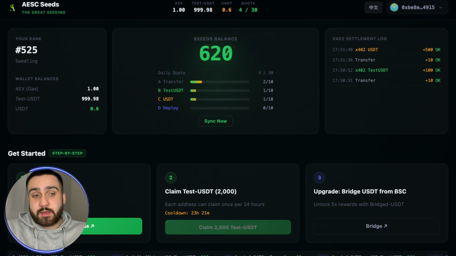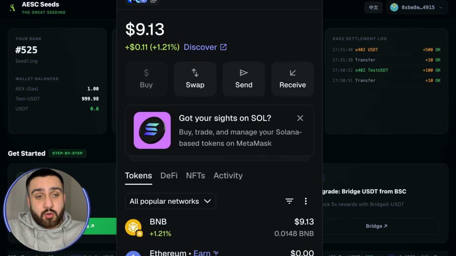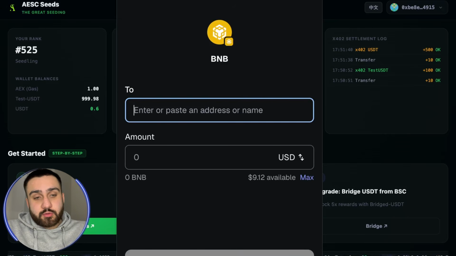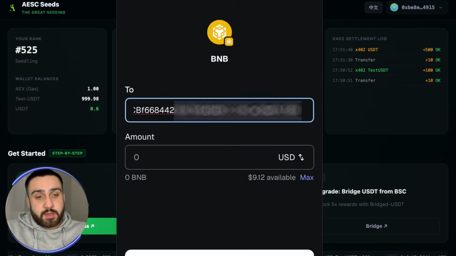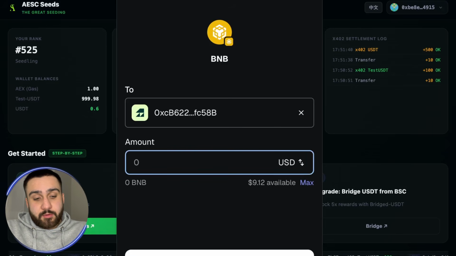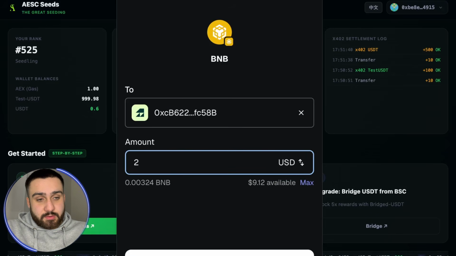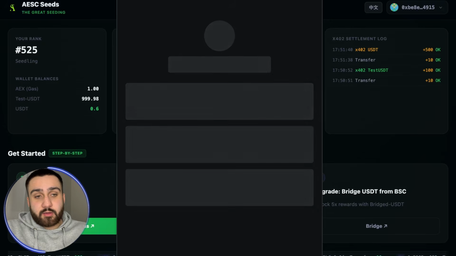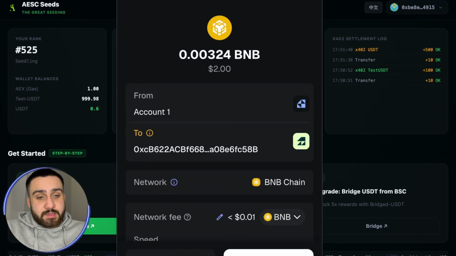Now let me show you something more. Now we're going to send also right here from MetaMask to the address right here. So I'm going to change to USD, and I'm going to place the address right here. You can see that is confirmed, and right now I'm going to place, let's say, $2, or you can see how much of the BNB it is going to be. So by clicking continue right now, you can see the transaction is made.